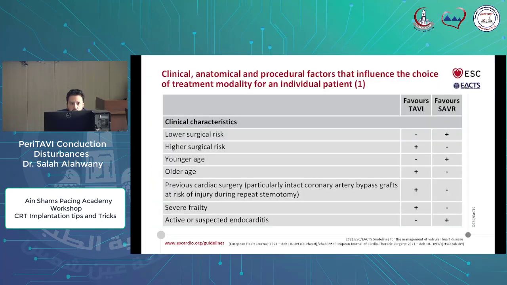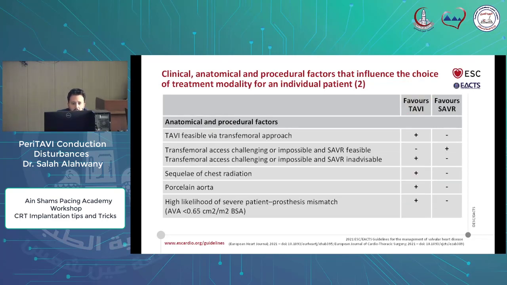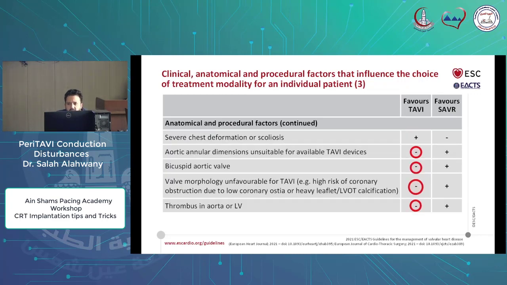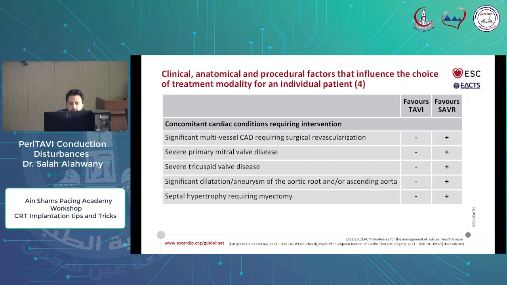This goes along with many clinical, anatomical, and procedural factors that influence the choice of treatment, which favor TAVI, like high surgical risk. As we said, the Euroscore was very high, with older age and severe frailty. Another anatomical and procedural factor: TAVI was feasible via the transfemoral approach. There was a high likelihood of severe patient prosthesis mismatch because the indexed aortic valve area was 0.5 centimeter square per meter square body surface area, and there was absence of other factors that favor SAVR, like chest deformity, bicuspid aortic valve, and absence of other cardiac conditions requiring intervention.